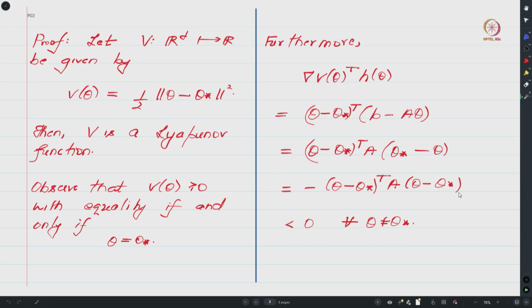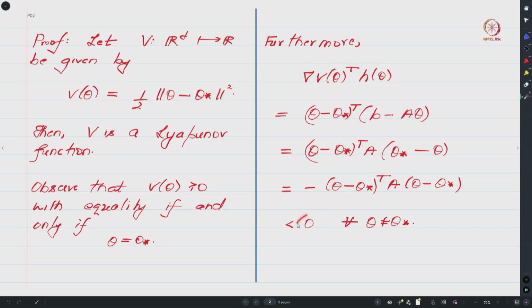And we have previously shown that any expression of this form is positive, and because of the negative sign here, one can conclude that this expression is strictly less than 0 for all theta not equals theta star, because when theta equals theta star this will be 0. So except for the case where this quantity is 0, we know that this quantity is positive, and hence this overall quantity will be negative. So we have managed to show that the inner product of the Lyapunov function and the driving function is negative for all theta not equals theta star,